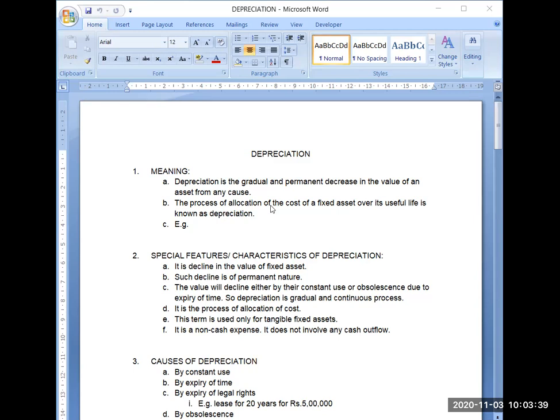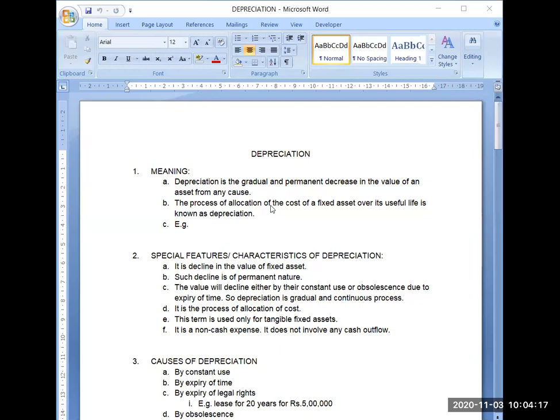So what is depreciation? You can also say that it is the process of allocation of the cost. You are dividing that cost which you have paid for that fixed asset over the useful life, the number of years or months for which you will be using that particular asset. You are actually dividing that total cost into that span. Why are you dividing into that span? Because, same example, if you will be getting benefit of the car for the next 5 years, the cost will also be divided in the 5 years so that you will be able to charge that expense in your profit and loss account.